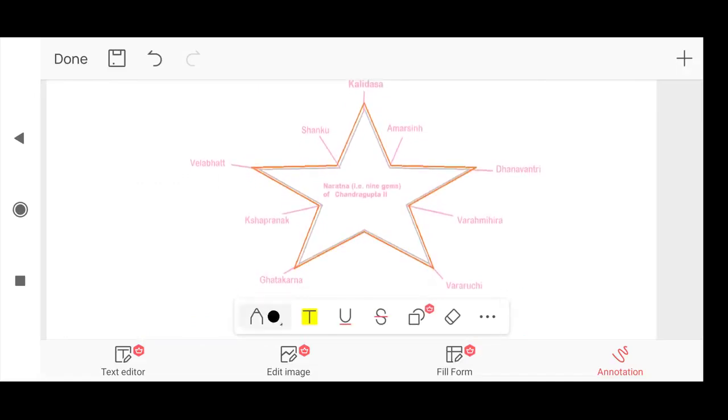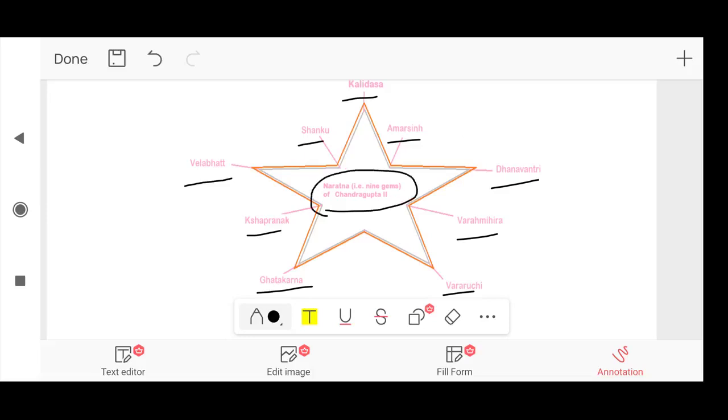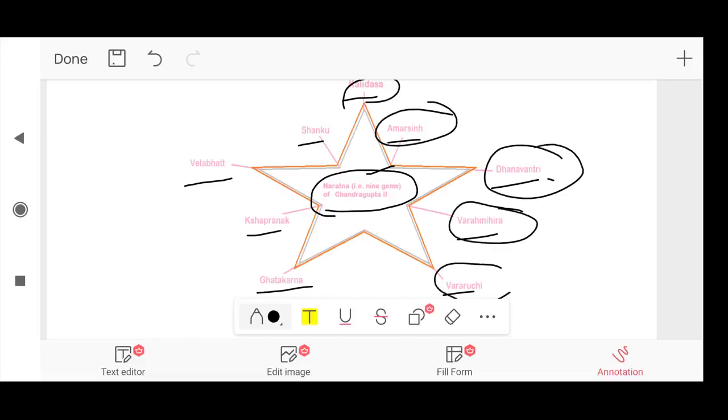So, Kalidas, Amar Sinh, Dhanvantari, Varahamihira, Vararuchi, Ghatakarpara, Kshapanaka, Vetalabhatta, and Shanku. These all people were known as 9 gems of Chandragupta II. And also, they were contemporaries. Let's read it once again. Kalidas, Amar Sinh, Dhanvantari, Varahamihira, Vararuchi, Ghatakarpara, Kshapanaka, Vetalabhatta, and Shanku.